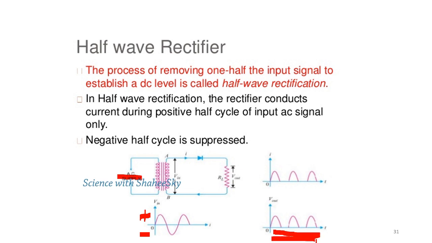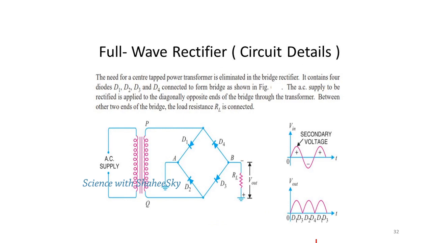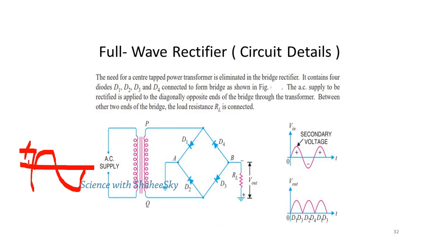In full wave rectification, the need for a center tap power transformer is eliminated in the bridge rectifier circuit. It contains 4 diodes. To rectify the full wave, meaning both the positive and negative sides of the wave, 4 diodes are used to convert AC current into DC current.